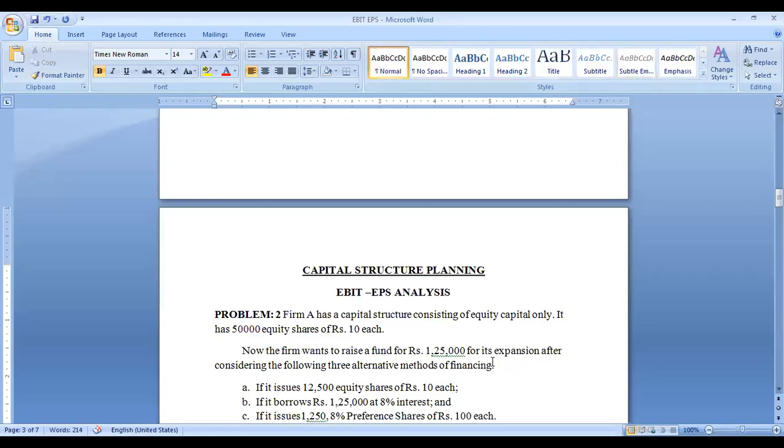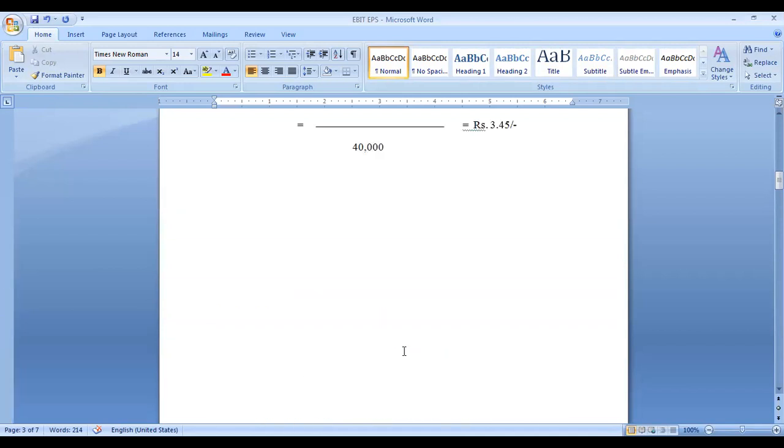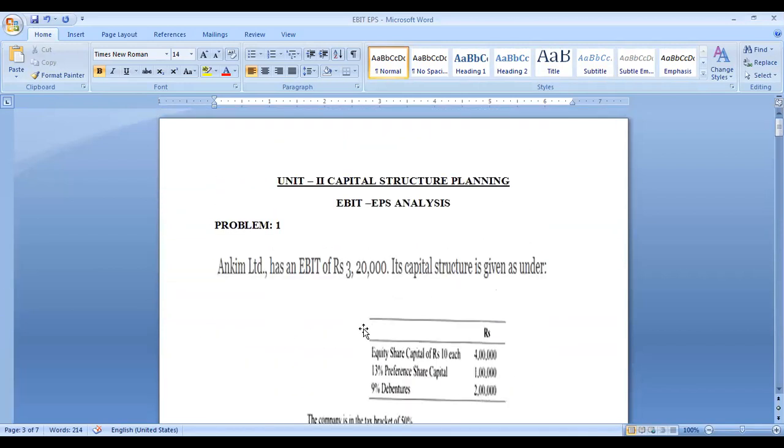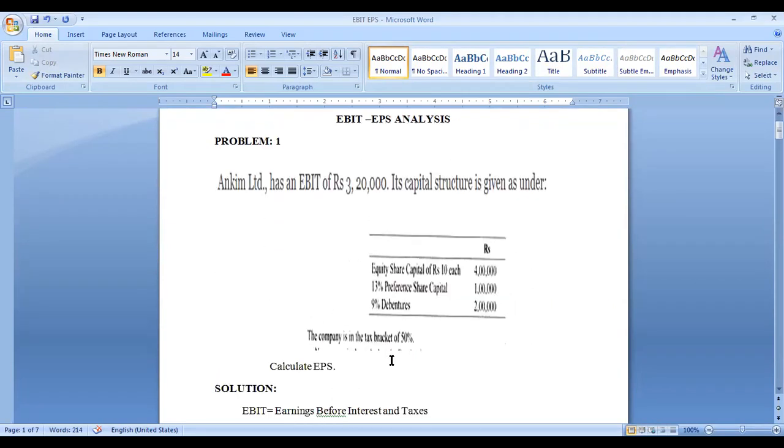Dear friends, we are in strategic financial management subject. In the previous class, we came to know about EBIT and EPS. EBIT stands for earnings before interest and taxes, whereas EPS stands for earnings per share. In the previous class, we have done one problem also on EBIT EPS analysis.